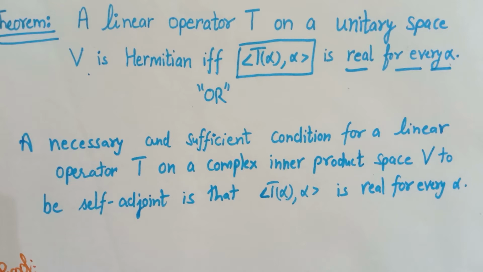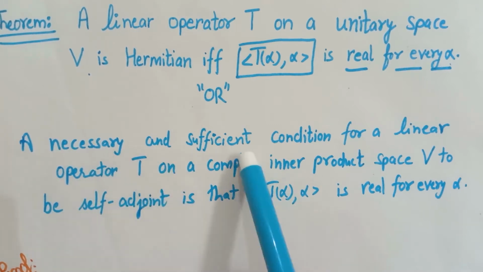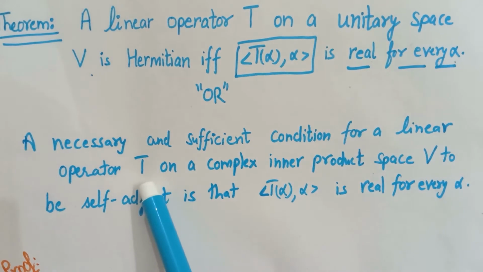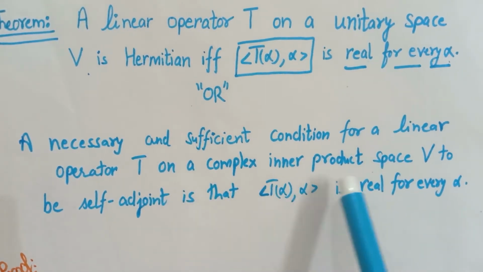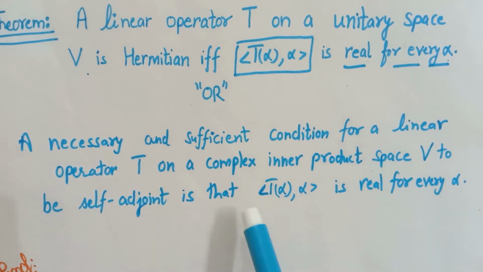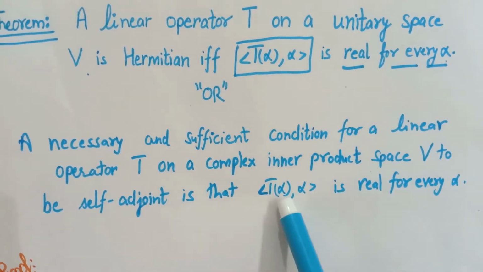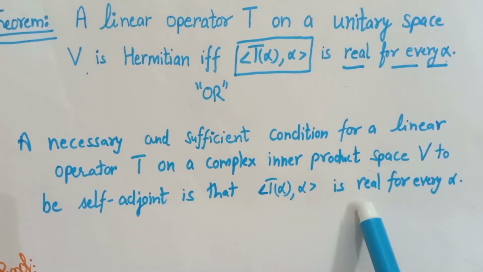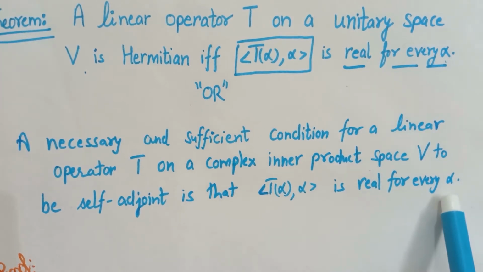In other words, this statement can be written as: a necessary and sufficient condition for a linear operator T on a complex inner product space V to be self-adjoint is that the inner product of the image of a vector under T with itself is real for every alpha.